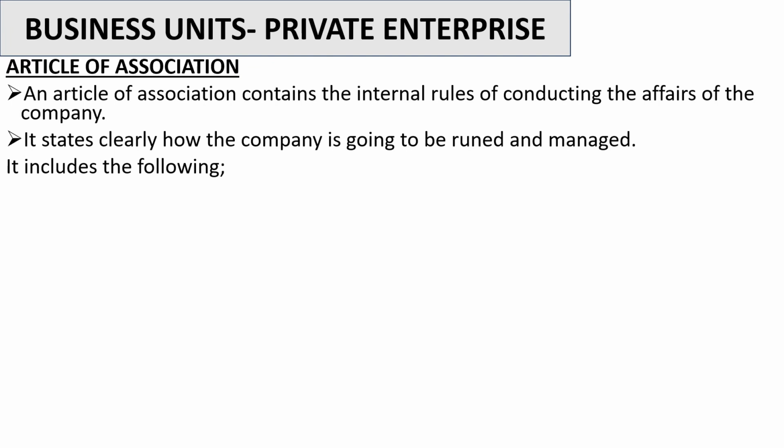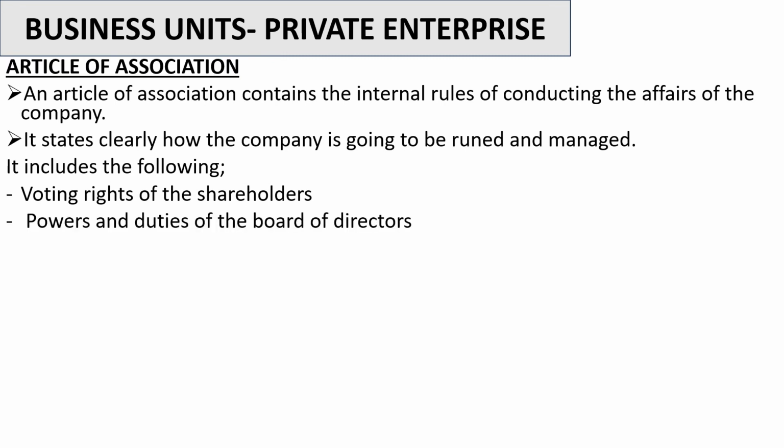So it includes the following: voting rights of the shareholders. We're going to discuss who the shareholders are. So voting rights of the shareholders, powers and duties of the board of directors. So a company has what is called a board of directors, which we are going to discuss as well. So it states what their powers and duties are.